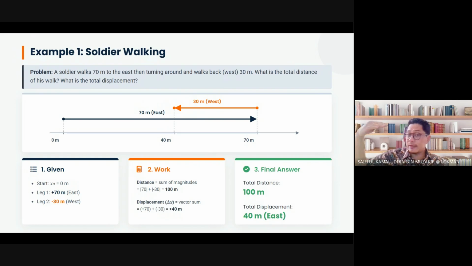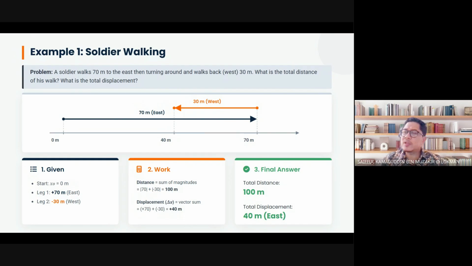Even though he has turned around, he stops before the line ends at 0. He stopped at x equals 40 meter. So the total displacement is like you're only walking from 0 meter to 40 meter. Okay, this is example number one.